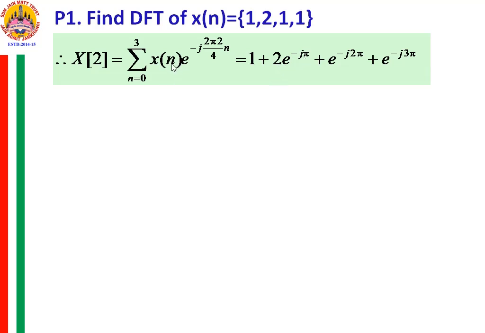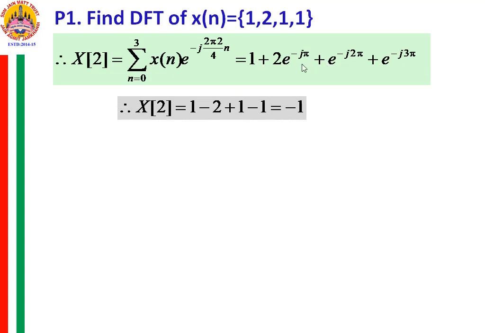When you substitute n is equal to 2, x2 into e raised to minus j2 pi. x2 is 1. For the last term you substitute n is equal to 3, x3 is 1, e raised to minus j3 pi. Now the value of e raised to minus j pi is minus 1, e raised to minus j2 pi is 1, and e raised to minus j3 pi is minus 1.